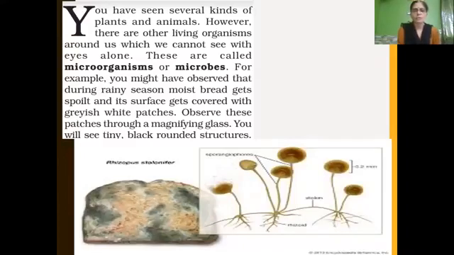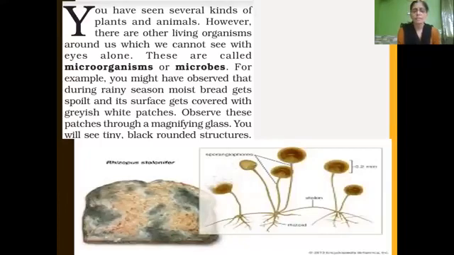If you see during the rainy season, if you keep some bread which becomes moist due to the rainy season, after 1 or 2 days it gets spoiled. That is, the moist bread gets spoiled, and you will see that the bread surface gets covered with grayish white patches.